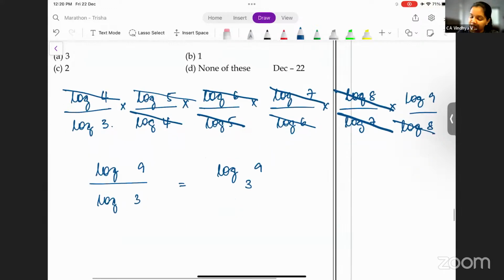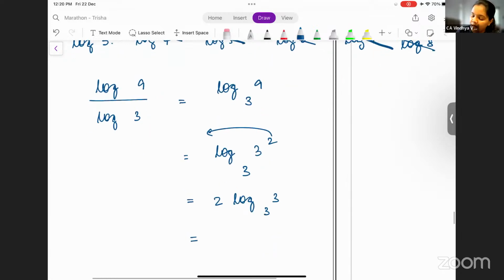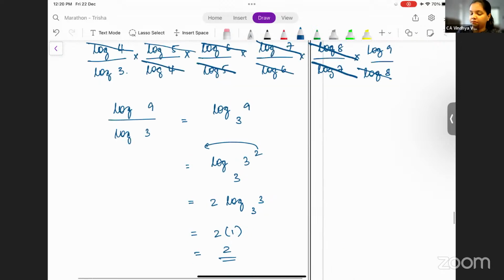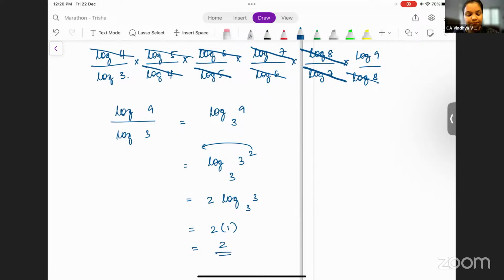9 can be written as 3 square. So this becomes log 3 square base 3. Now this 2 can be written here to the left hand side. So you get 2 log 3 base 3. Log 3 base 3 is equal to 1. The answer is 2 into 1, which is equal to 2. This is a change of base question.